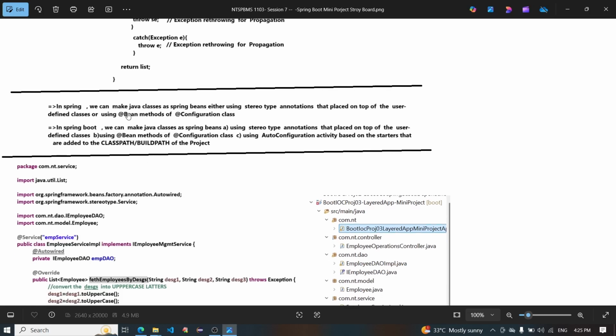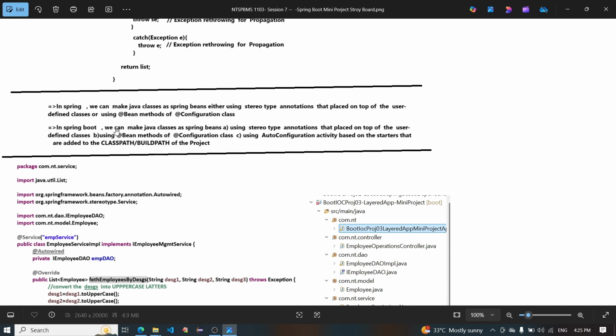In Spring we can make a Java class a Spring bean either using stereotype annotations placed on top of the user-defined class, or using @Bean methods of a @Configuration class.